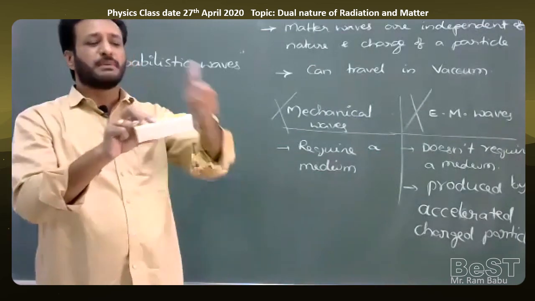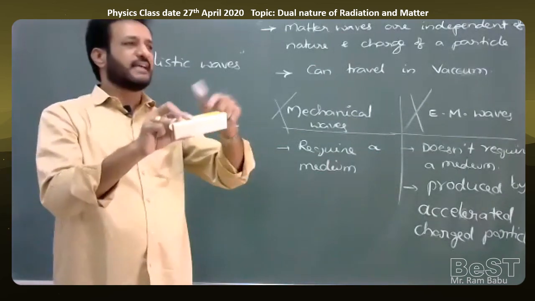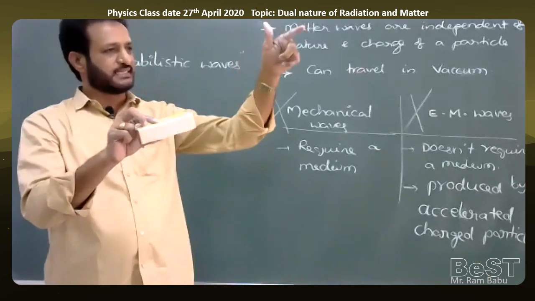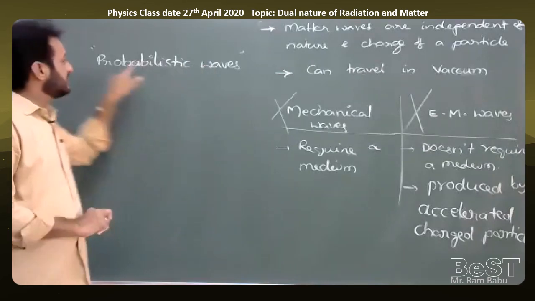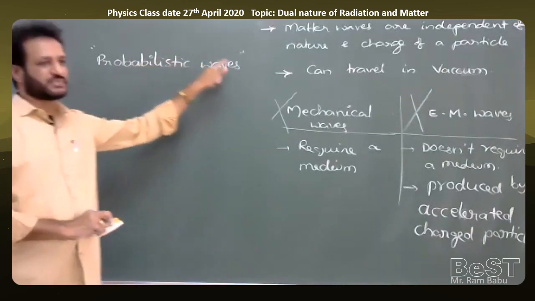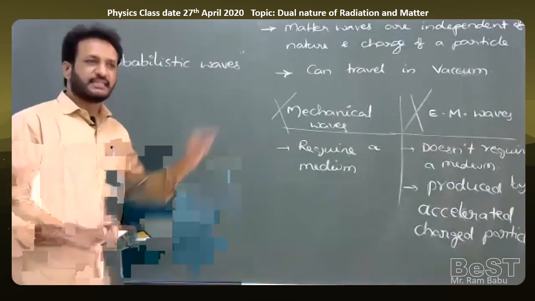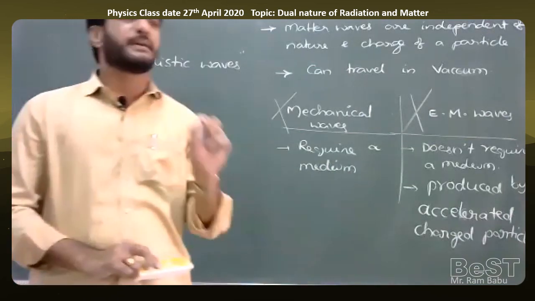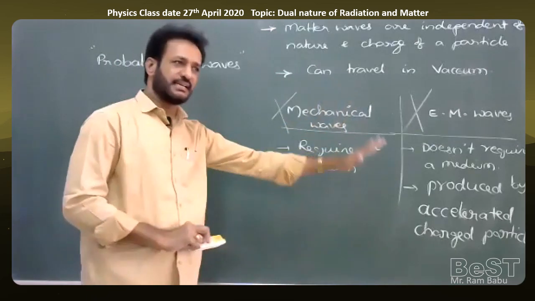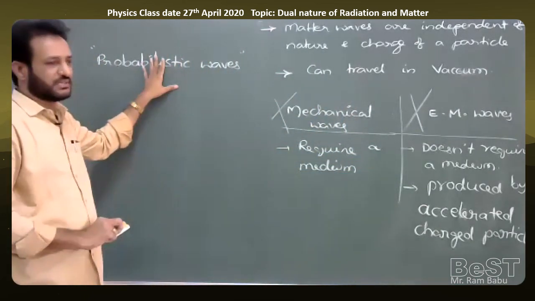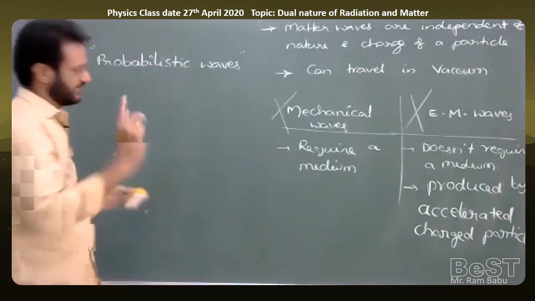The probability of finding a particle at a given point in space at a given time can be determined using matter waves. So they are only probabilistic waves. Not mechanical, not electromagnetic, they are only probability waves. That's important.